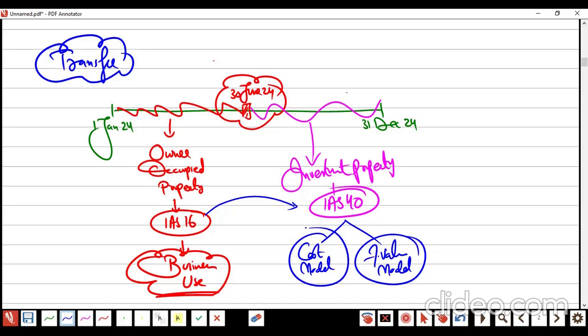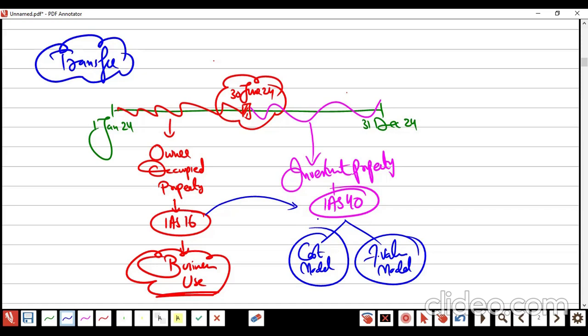You must write vice versa as well. Vice versa means that you bought a property with the intention of capital appreciation, but after some months or years, during the year end you are working for, the owner says that I need this property for my factory, so I am occupying it for business purpose.